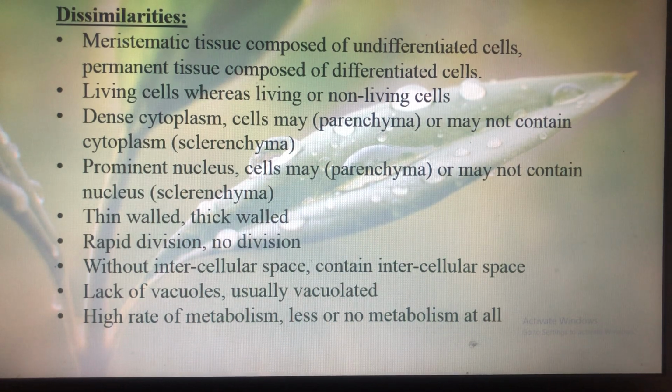Then intercellular space is absent between the cells of meristematic tissue, but it is found in case of the cells of permanent tissue. And then there is no vacuole in the cells of meristematic tissue, but cells of permanent tissue are vacuolated. Then the metabolism rate is high in the cells of meristematic tissue, whereas less or no metabolism is seen in case of the cells of permanent tissue.